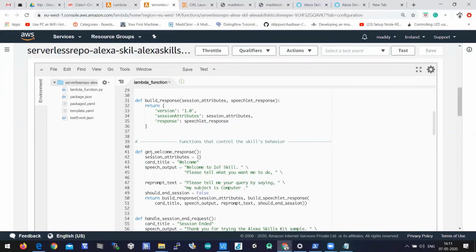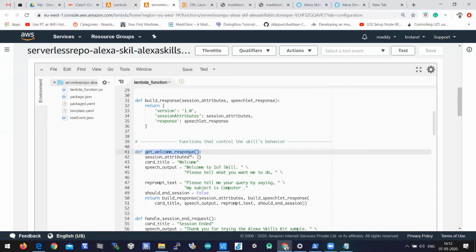In this lambda function, the first important point is get welcome response. There is a function called get welcome response, and you will have this function in your code. Have you identified this get welcome response in your code? Get welcome response is nothing but what happens when you invoke your skill. When you invoke your skill, immediately what should be the welcome response?